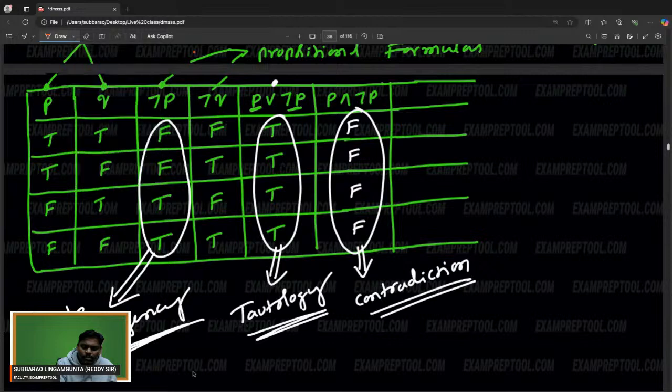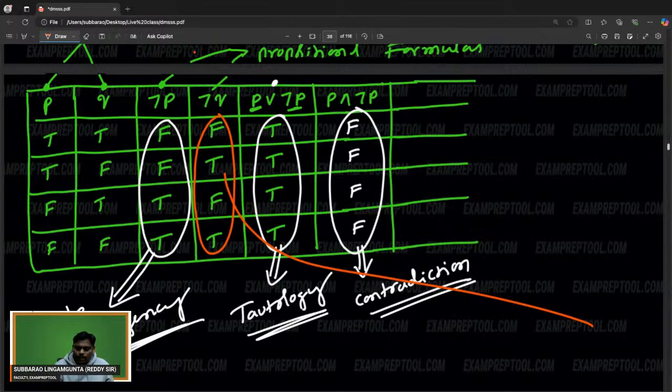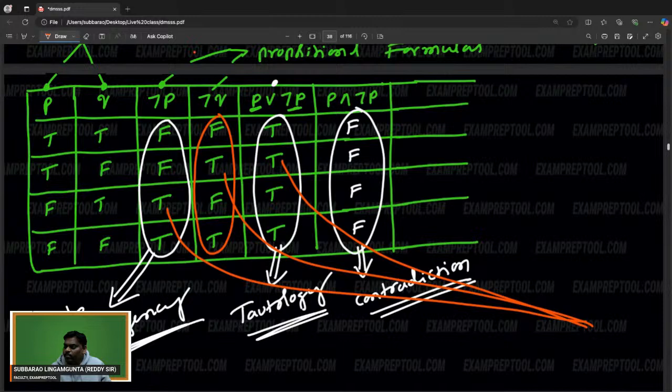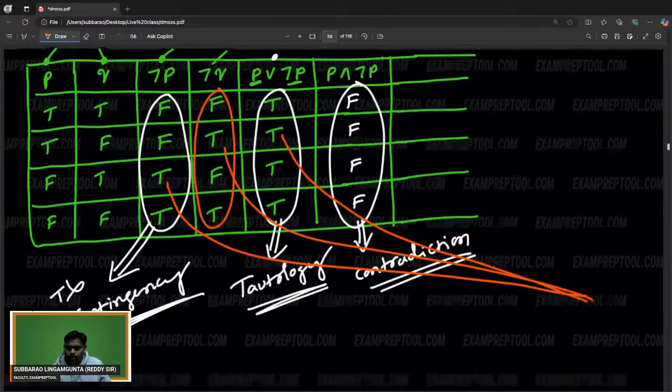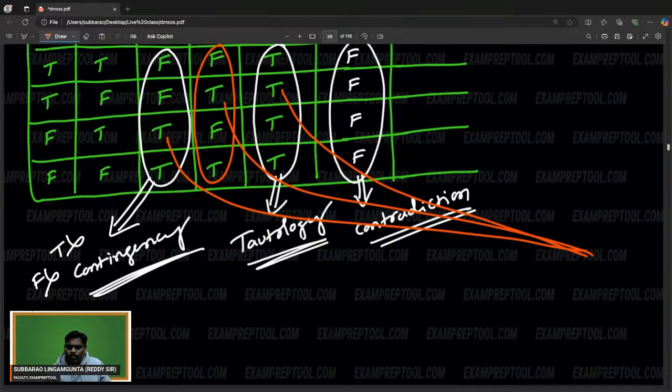If you observe clearly, in this truth table, at least one true is there. So remember, in the given truth table, at least one true.